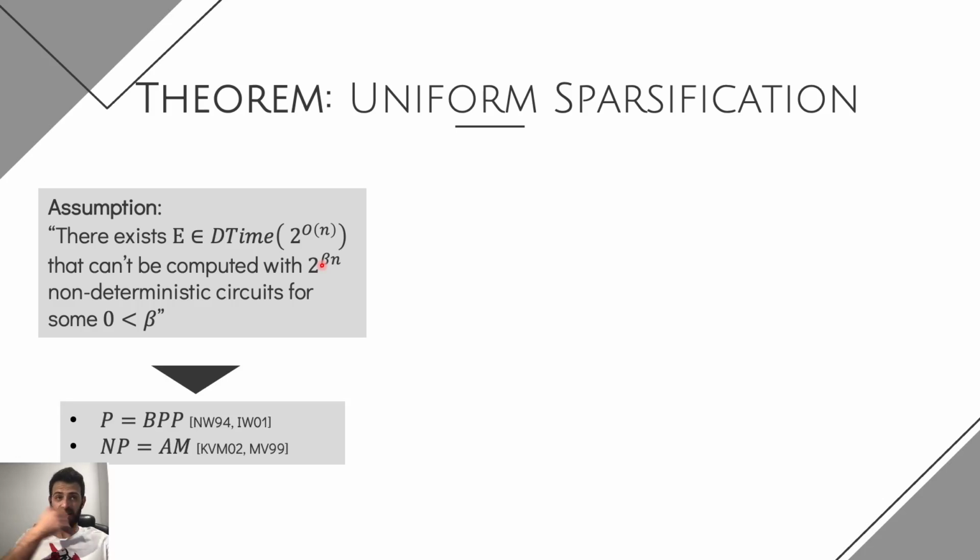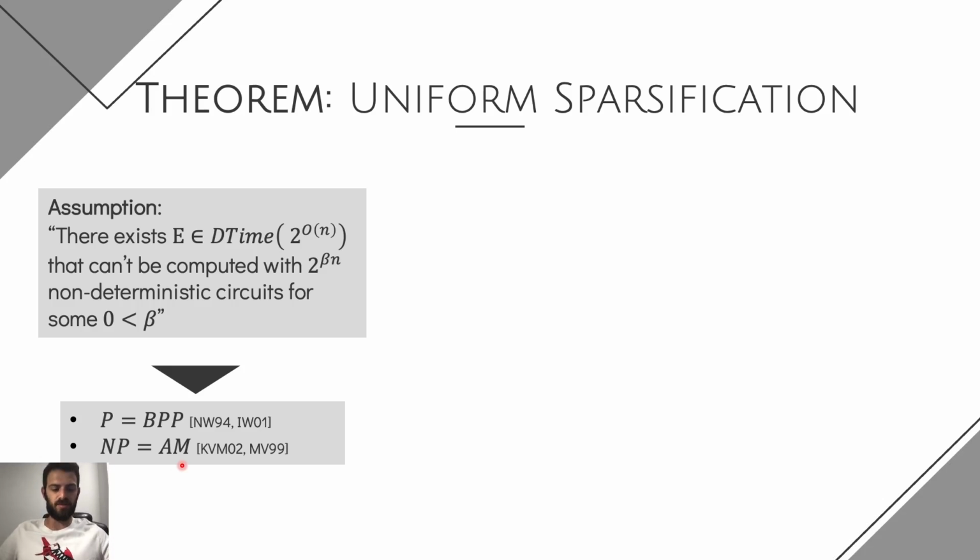So this is a very common hardness assumption. There are many papers that study the influence of such an assumption. The main known ones are that P is equal to BPP, and the non-deterministic equivalent of this corollary is that NP is equal to AM.